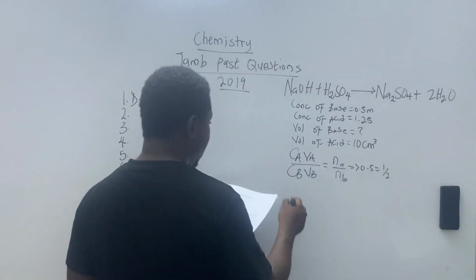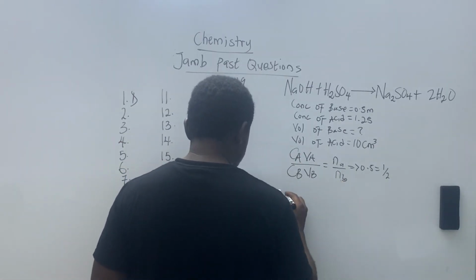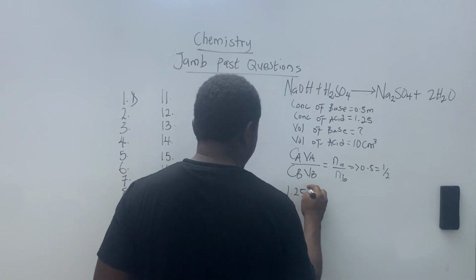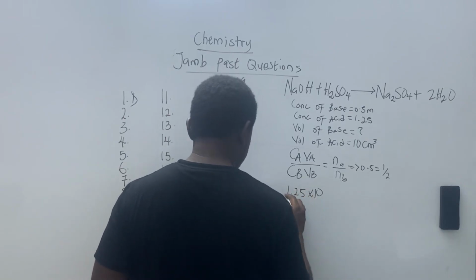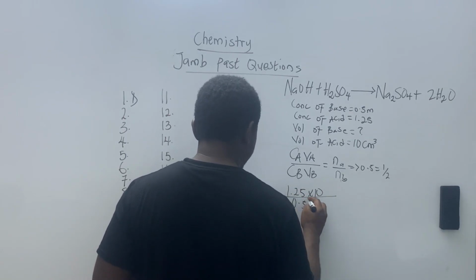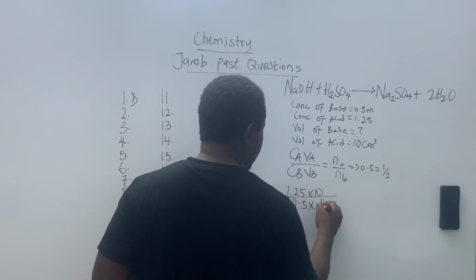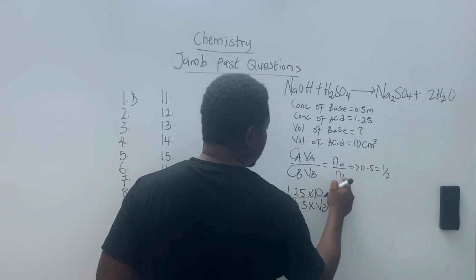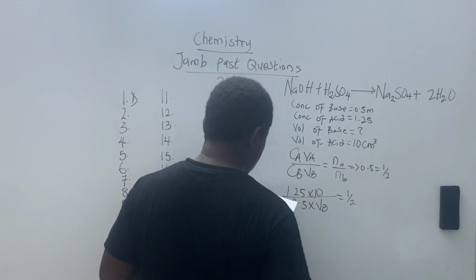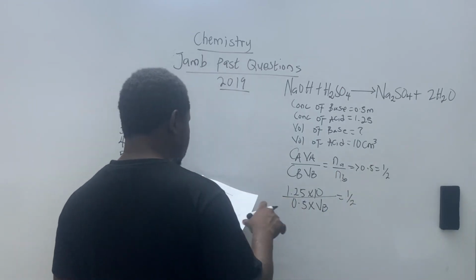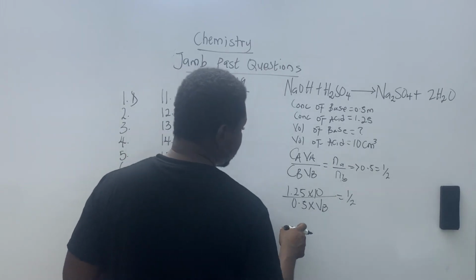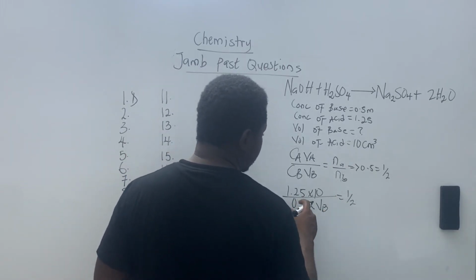So what I'm going to have is 1.25 times 10 over 0.5 times VB, equals 1 over 2. Are you following me? Now, if you work with this, input what we have.